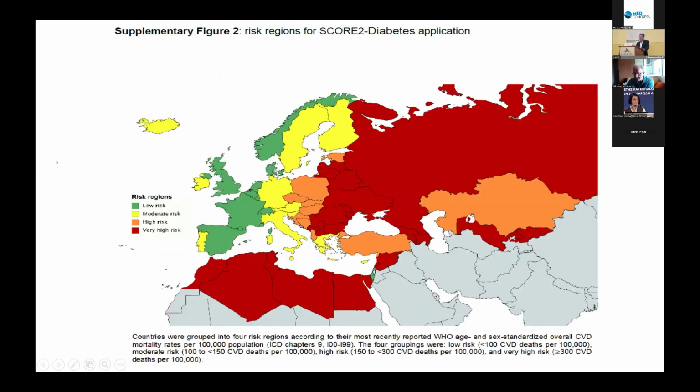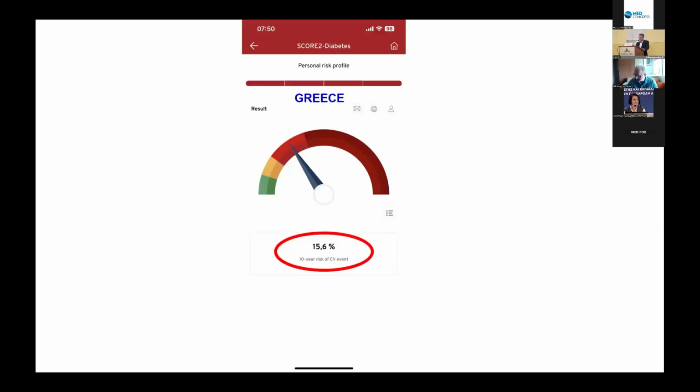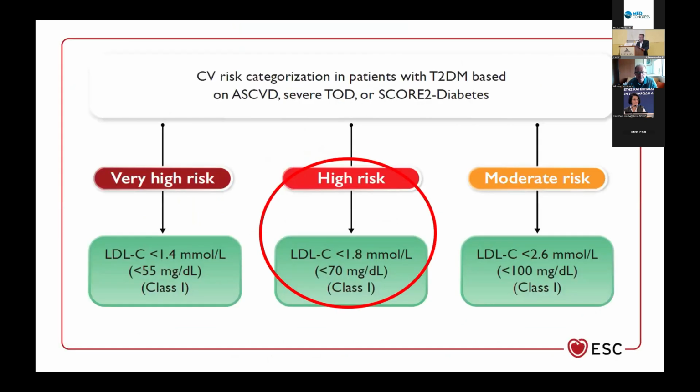Our country belongs to the intermediate moderate risk countries, so we have to choose that we are in a moderate risk country, and then we calculate the score, and the score is, in this case, 15.6% for fatal or non-fatal cardiovascular events during the next 10 years. So we go back to this scheme.